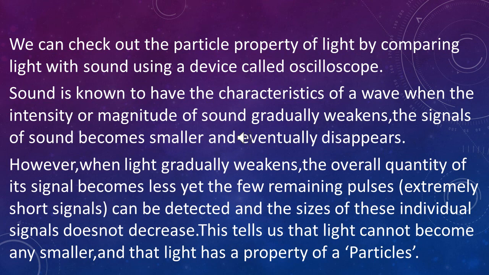When the intensity or magnitude of sound gradually weakens, the signals of sound become smaller and eventually disappear. However, when light gradually weakens, the overall quantity of its signals becomes less, yet the few remaining pulses, that is extremely short signals, can be detected and the size of these individual signals does not decrease. This tells us that light cannot become any smaller and that light has the property of particles.